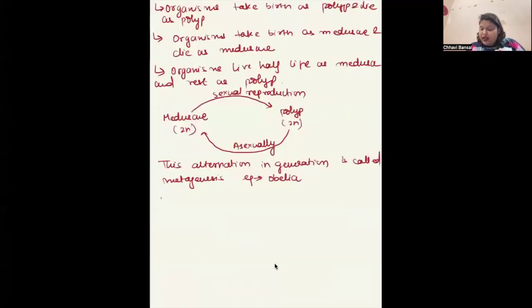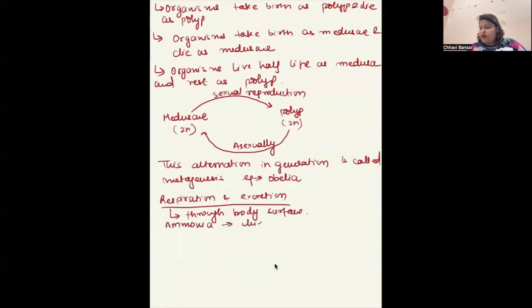Clear? Next is respiration and excretion. They do not have any special cells performing it. Respiration and excretion take place through the body surface. And they release ammonia as the chief excretory product. Therefore, they are ammonotelic. Fine.